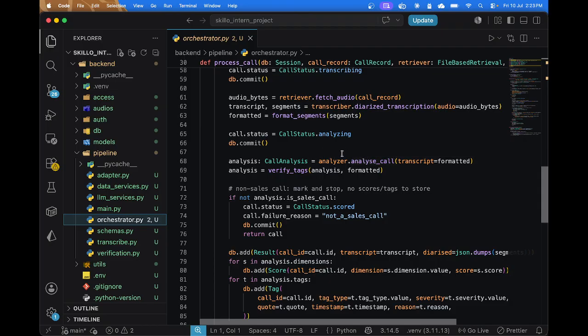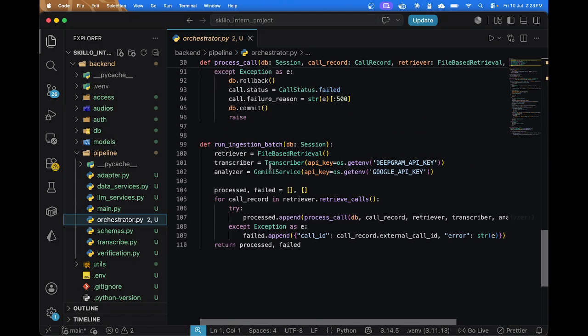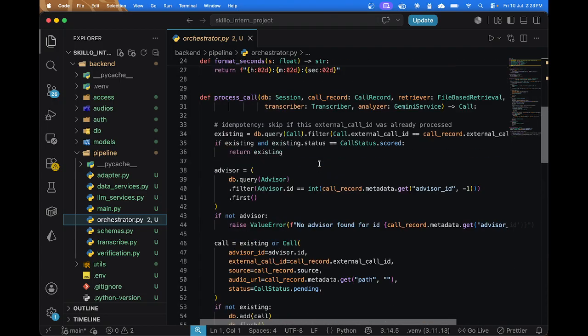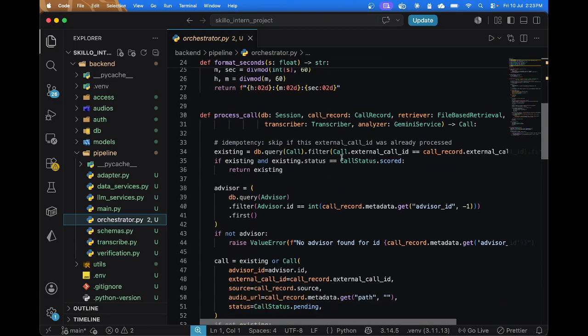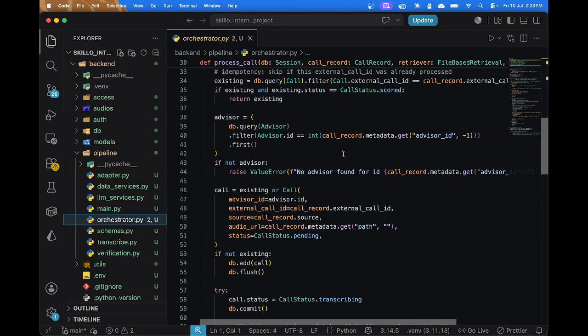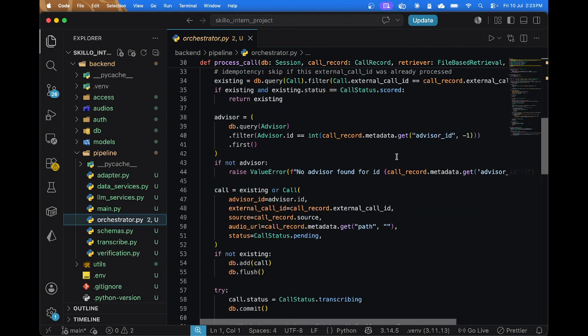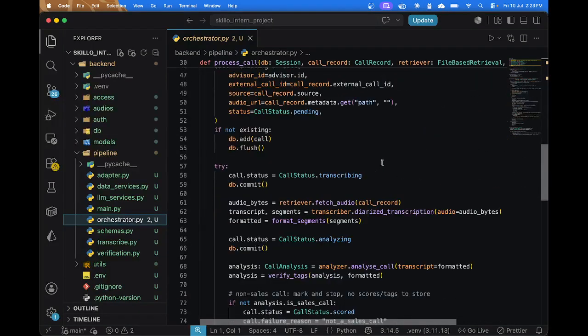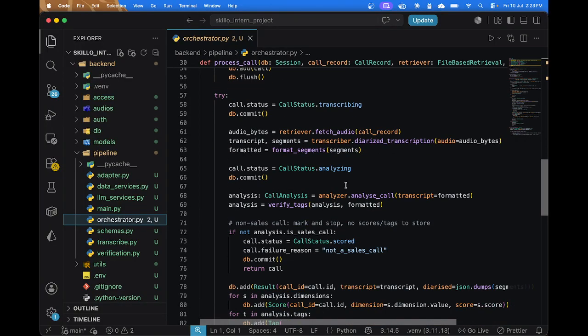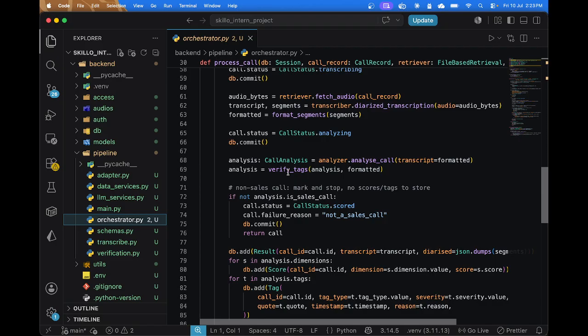Also, you can see that if I change the provider to OpenAI, maybe I just have to implement the new class and initialize it here with the API key, and nothing would have to be changed here because the abstract methods are really helping us here to keep the code agnostic. So the implementation here will help us to not make any changes. This is the verify tags method, a small helper method which verifies the tags.